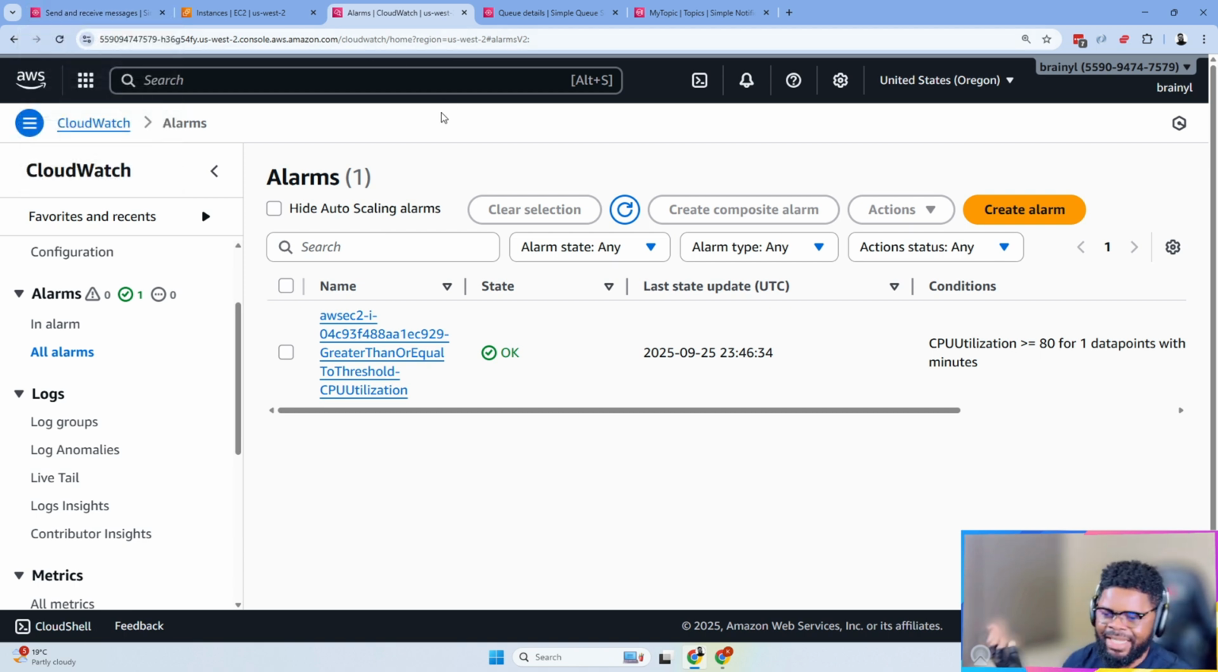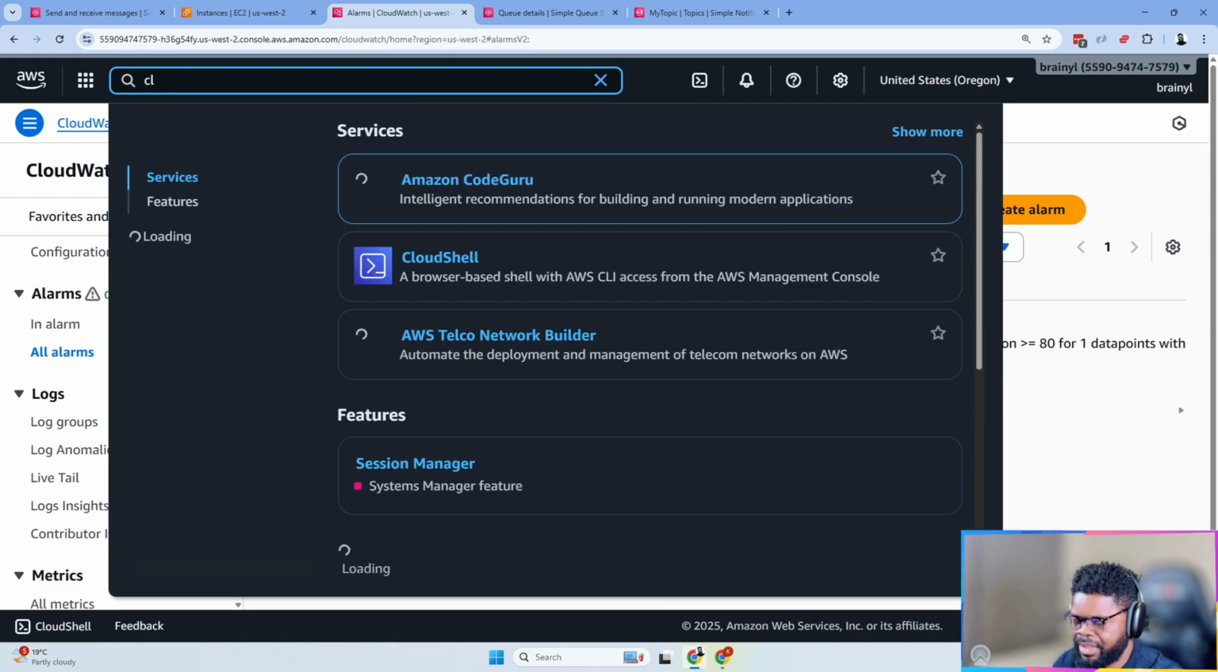So now I've added a third component, right? An EC2 machine. I've created an alarm, and now that alarm has been tied to the SNS topic. And now I want to trigger this alarm and see what is going to happen. At this point, I want to be sure that once I trigger the alarm, it should notify SNS and the message should end up in the queue, right? Cool. So what that means is that I would go to Cloud Shell.